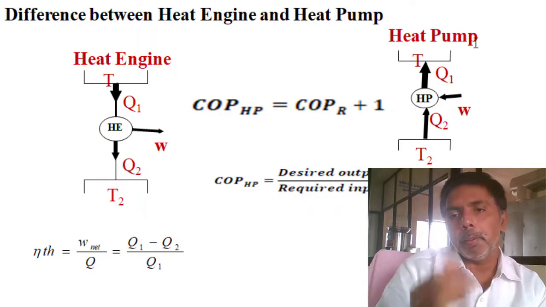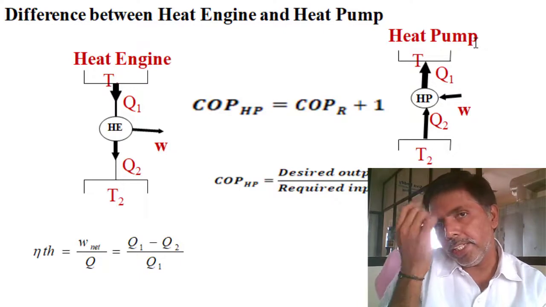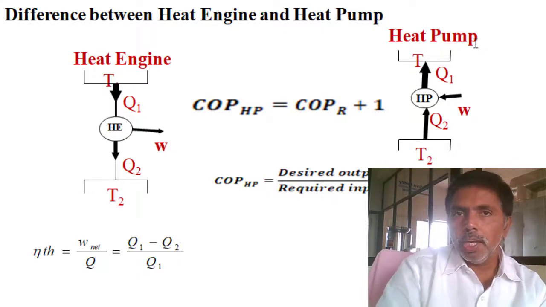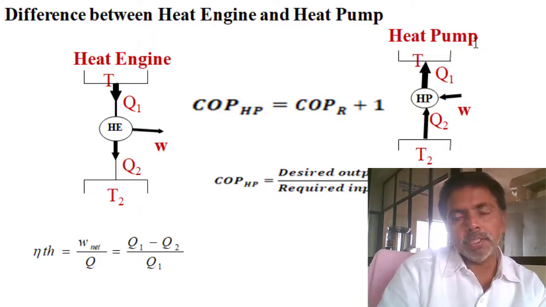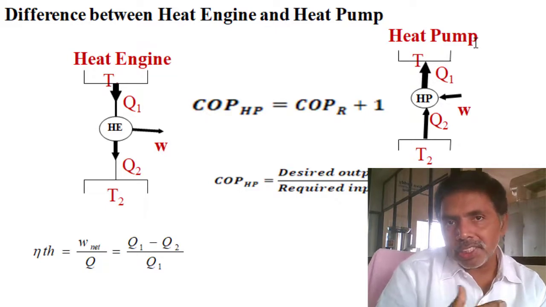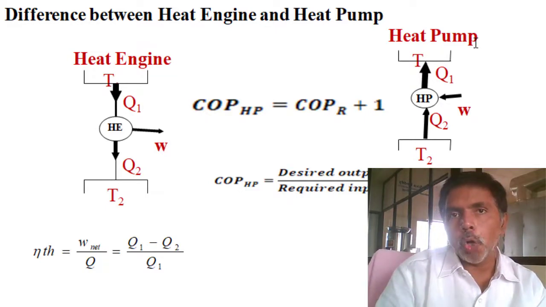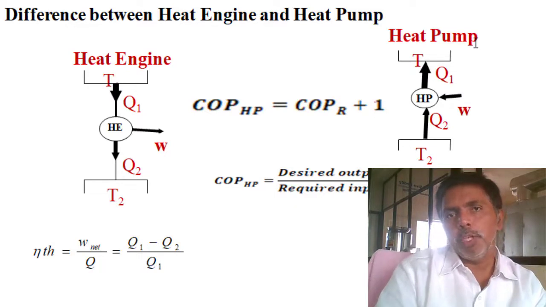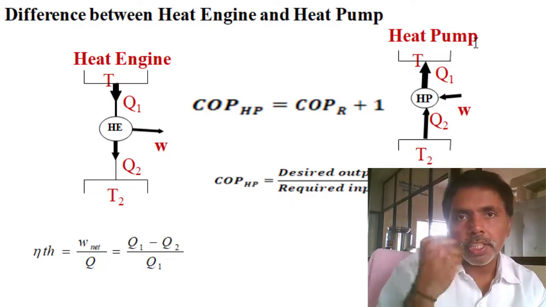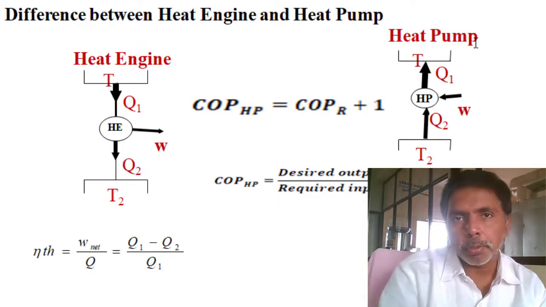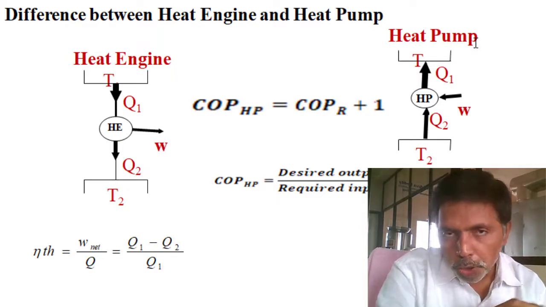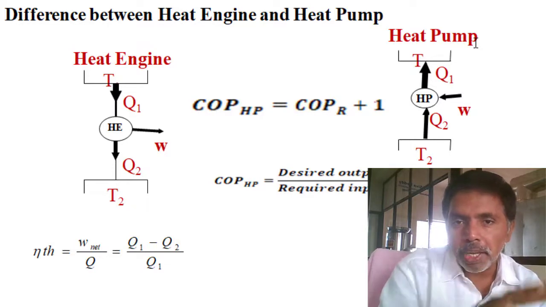Coming to the heat pump. In a heat pump, we measure COP, because we want to know how much cooling effect or heating effect we produce by transferring heat from low temperature to high temperature. For that, how much work is supplied?